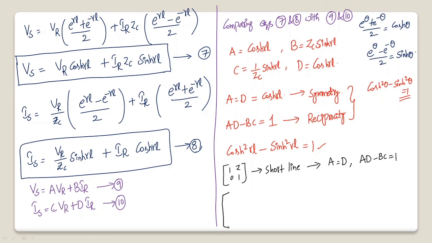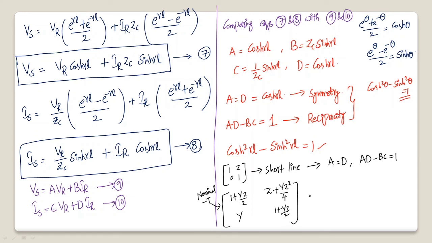Similarly, for the medium line, for the time being I consider only one representation, the nominal T representation. For nominal T representation, the ABCD parameters are: A is 1 plus YZ by 2, B is Z plus YZ square by 4, C is Y, and D is 1 plus YZ by 2.